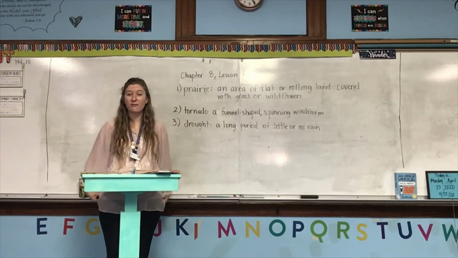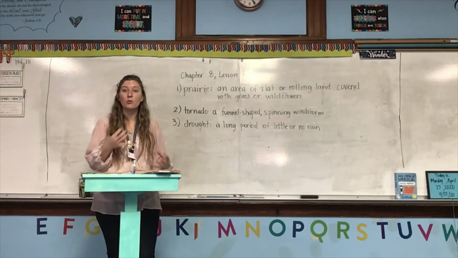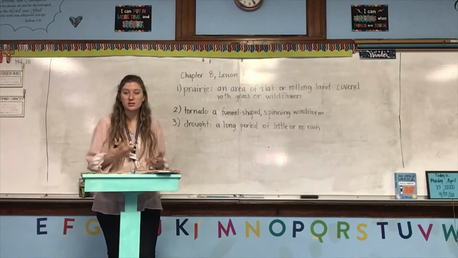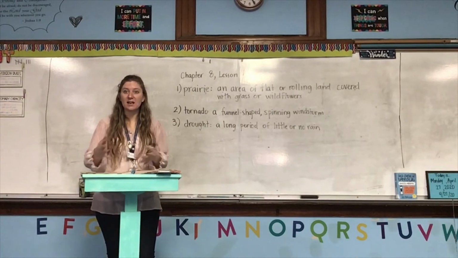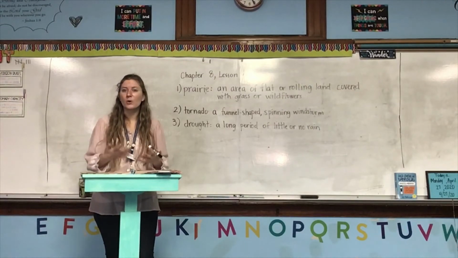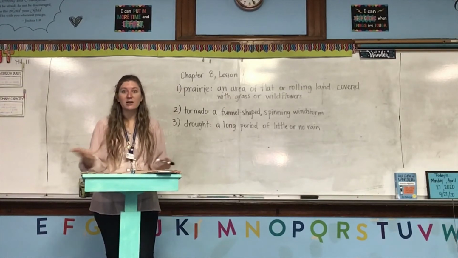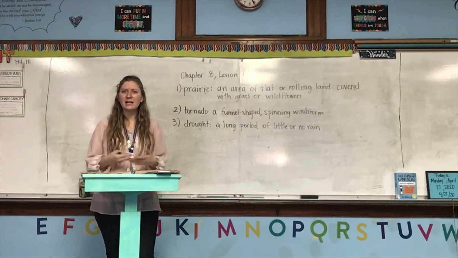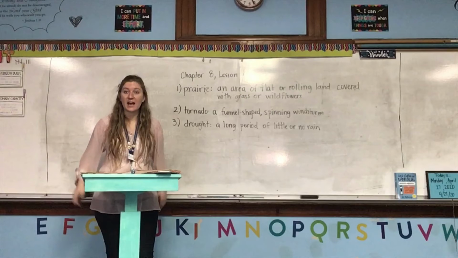So it's too dry for farming. That means they can't plant crops there. There's not enough moisture in the dirt. So instead, they will have animals, because animals and livestock don't really need wet or moist ground. They can do just fine because the farmers can feed them if the grass won't grow well. They don't really need all of the plants and the nutrients in the soil that crops need.